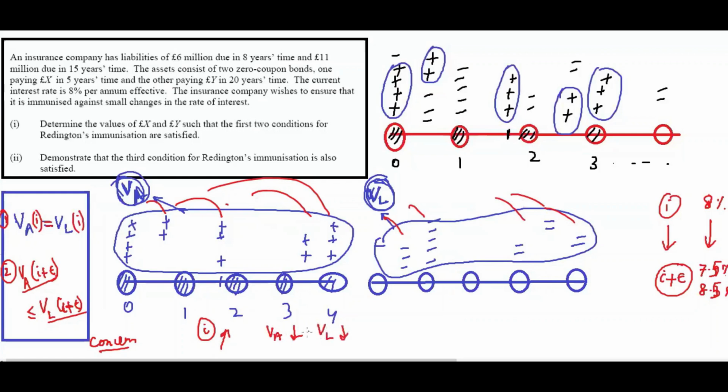But which one will decrease more? It will depend on how the cash flows are structured here. If the interest rate decreases, then both will increase. Now they are the same at I, but at I plus epsilon, both will change. If asset increases more, it's better. So we want this to be greater than or equal to this. How is this possible? Using Taylor's theorem, Redington, from the UK actually, came up with three conditions. If the three conditions are satisfied, you can say your company is immunized against small changes in interest rates.